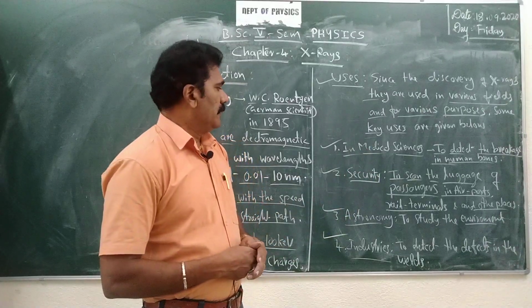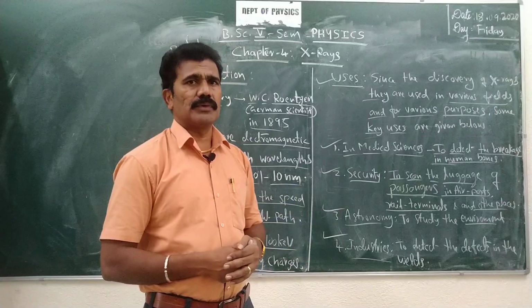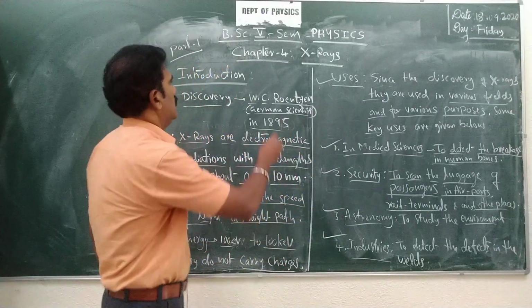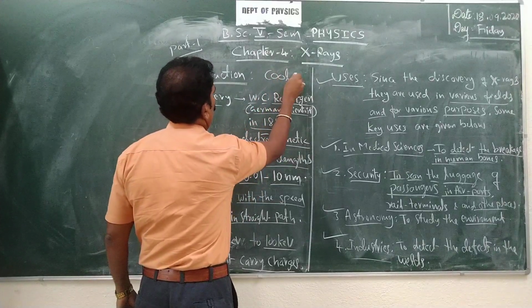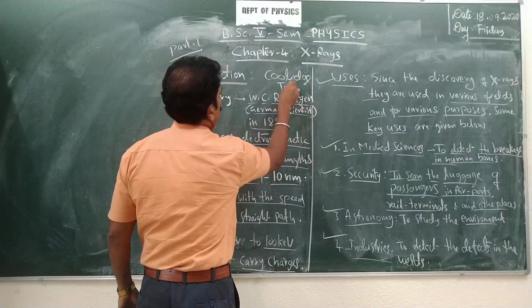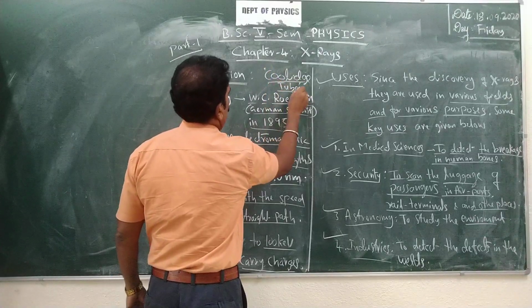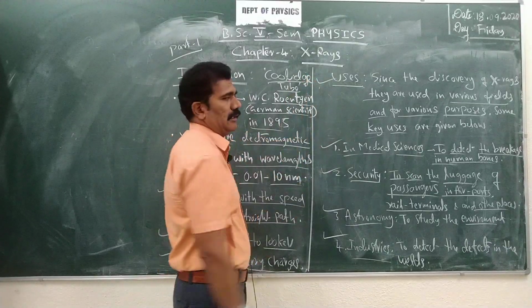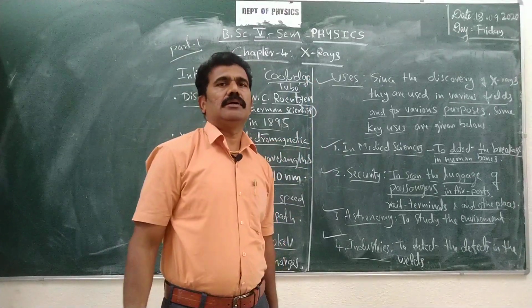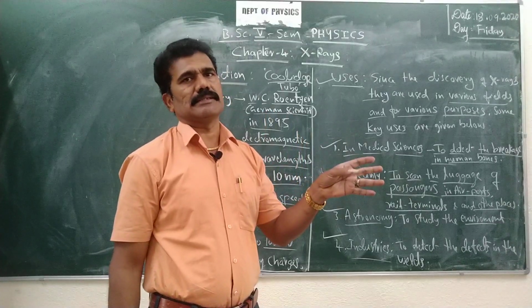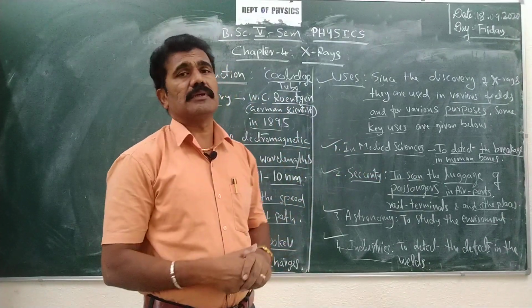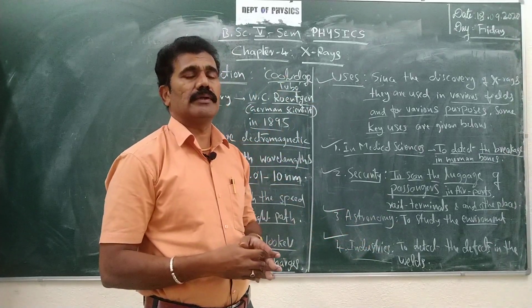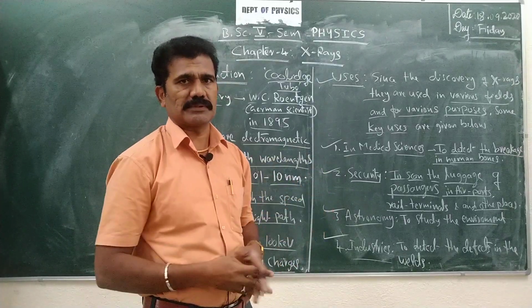Then how are X-rays produced? X-rays are produced in an instrument called the Coolidge tube. You should remember that. Coolidge tube, this is the instrument. Whenever X-rays are produced in the Coolidge tube, we get two types of X-rays called continuous X-rays and characteristic X-rays. What is the difference between continuous X-rays and characteristic X-rays?